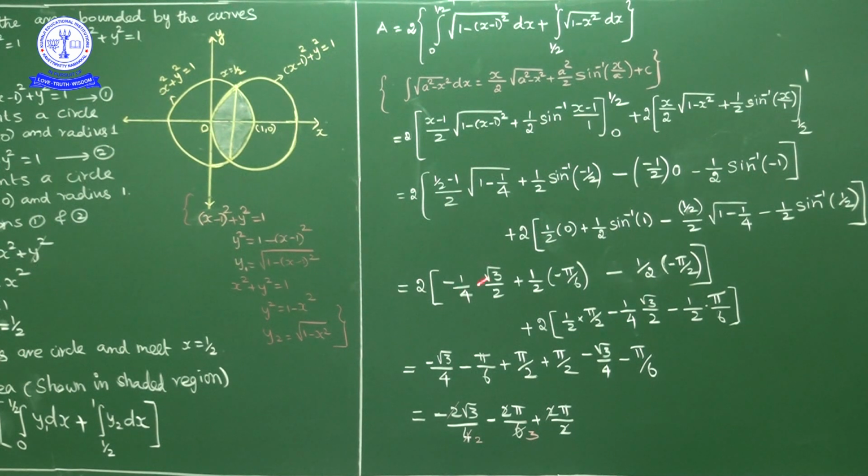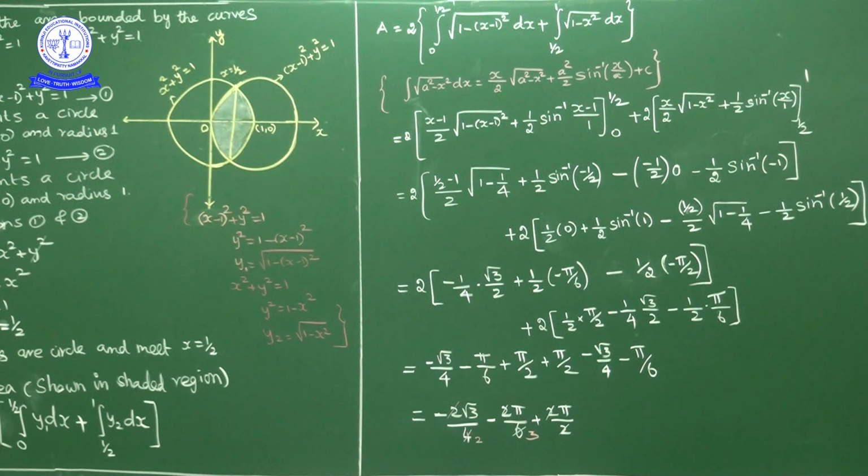Now here in the first bracket, 2 into 1 by 2 minus 1, minus 1 by 2 by 2, minus 1 by 4, square root of 1 minus 1 by 4 is 3 by 4, square root of 3 by 4 is root 3 by 2, plus 1 by 2 into sin inverse of minus 1 by 2 is minus pi by 6. Minus, this term is 0, minus 1 by 2 into sin inverse of minus 1 is minus pi by 2. This is regarding the first bracket.